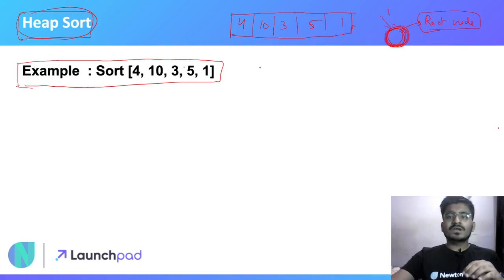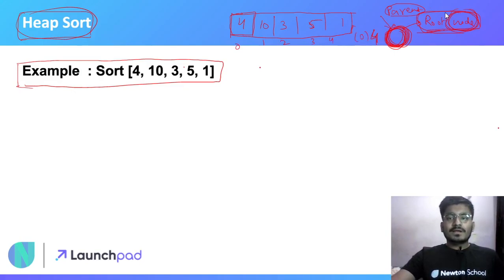Or you can say parent, the father of all other children. So right now it is the root element of our tree. A single element in a tree we can call a node. अगर एक tree है तो उसमें एक single element को हम node बोल सकते हैं. So that's why it is the root node, and the root node corresponds to our first index, that is 4. The indices are 0 1 2 3 4, so 4 is at index 0.